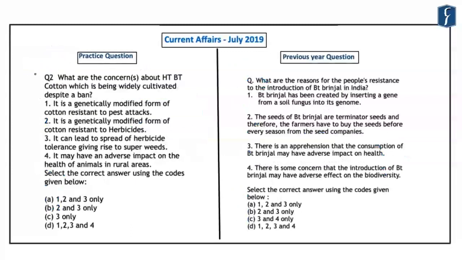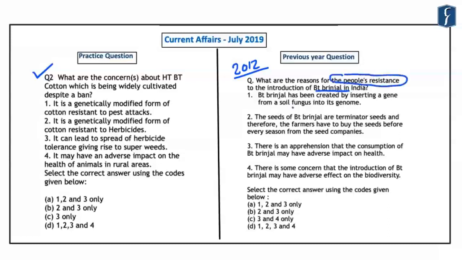Now this second question is related to the HTBT cotton which is being cultivated in different parts of India despite a ban on the cultivation of this cotton crop. Now this question has been designed based on the question that was asked in the year 2012. And that question was related to the introduction of BT brinjal in India. Now this question reads, what are the reasons for the people's resistance to the introduction of BT brinjal in India?